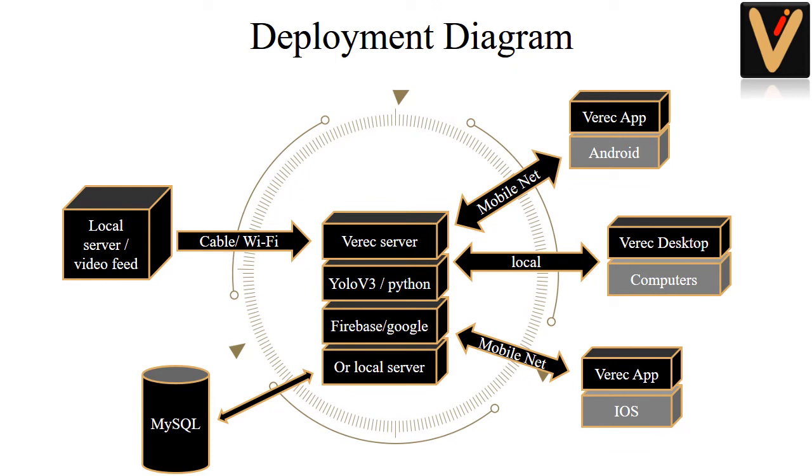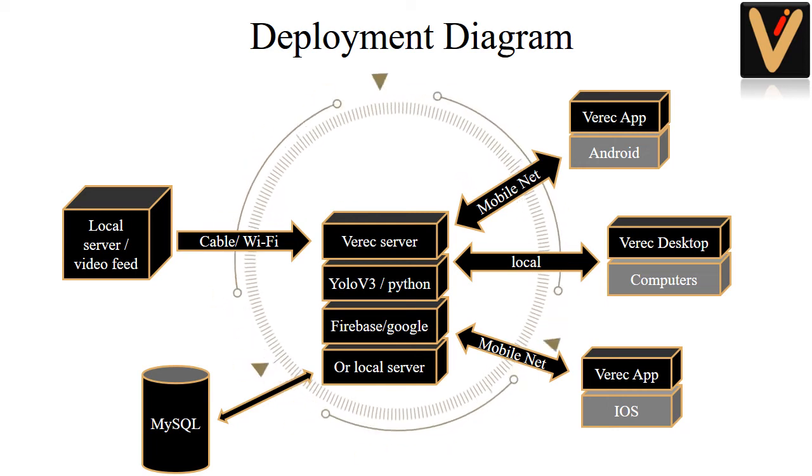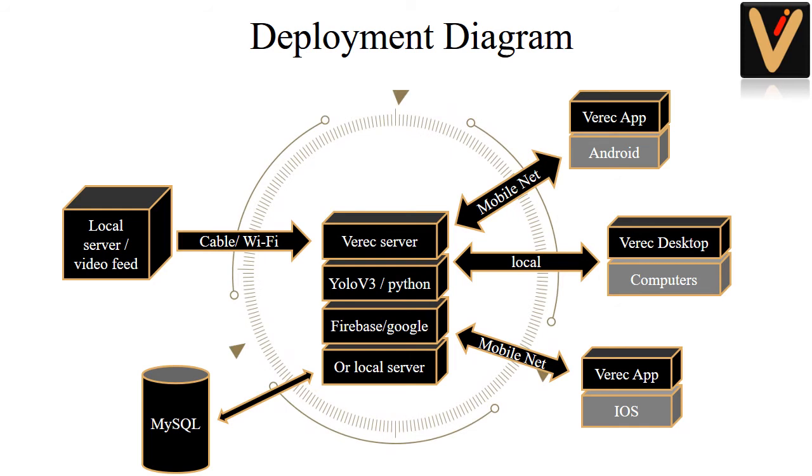Now finally, our deployment diagram. So this explains the layers, the nodes in which our system works. Like I explained earlier, we receive information from a local server or any video feed via Wi-Fi or cable. So this information is sent to our VREC servers. The VREC server runs a YOLO v3 model using Python to identify the violations, and that can be carried out on either local GPUs or remote GPUs.